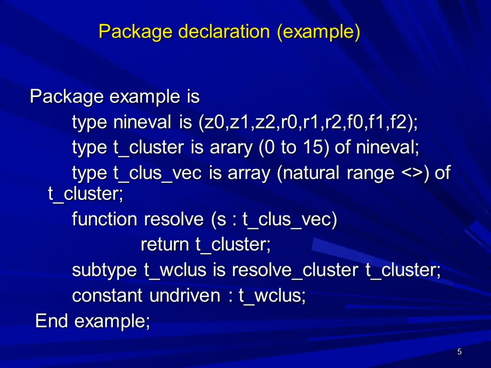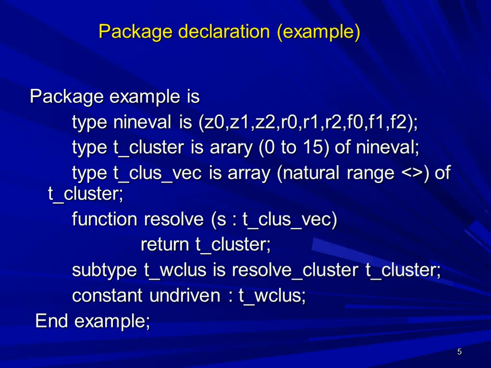In the next line, we have declared a function inside the package. Function resolve, inside the brackets the parameter is s colon T_cluster_vector, and after that we have written the return type T_cluster. Then we have declared a subtype T_W_class, which is of the type resolve_cluster T_cluster; Next line, we have declared the constant undriven colon T_W_class.